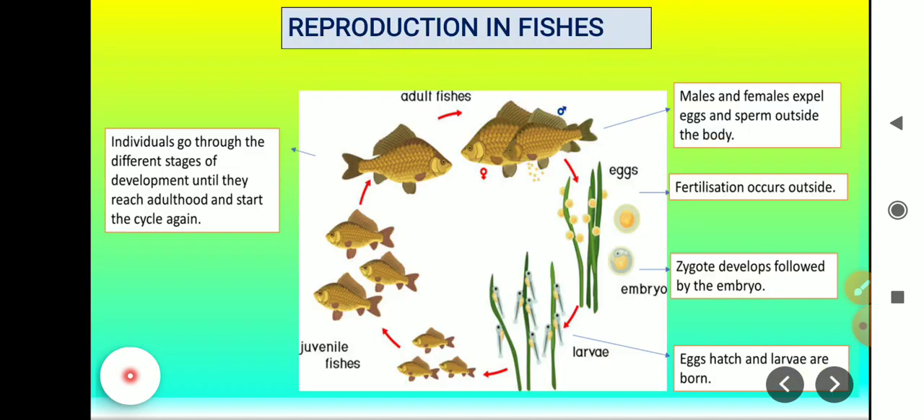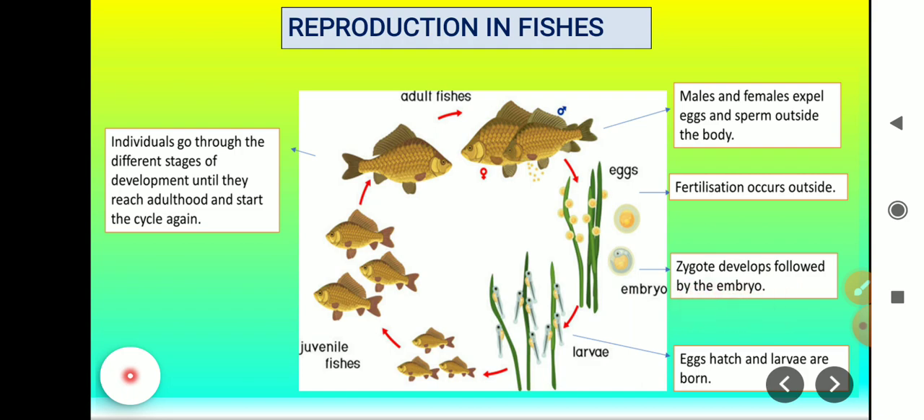Reproduction in fishes. Here the symbol with a circle having a plus sign represents the female, and the symbol with a circle having an arrow sign represents the male. Males and females expel the eggs and sperm outside the body. Here the sperms are released and these are the eggs. The fertilization is taking place outside, which results in the formation of zygote, and the zygote develops followed by embryo.